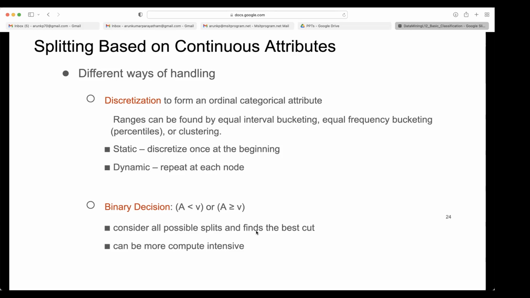It can be more compute intensive. We need to find the best split so that the length of the tree is less. Most of the time we want that, because whenever a tree is measured for its performance, people look at its width and length.